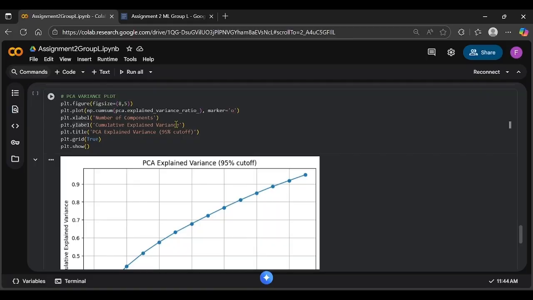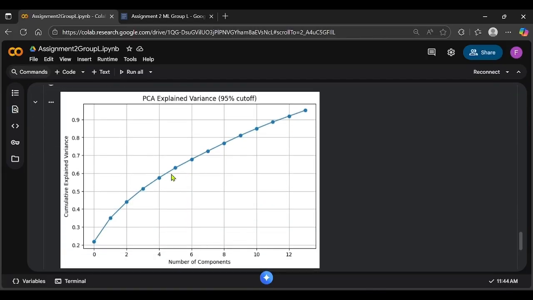Okay, lastly for the PCA variance plot. This graph shows how much variance each principal component explains. The x-axis represents the number of components, and the y-axis shows the cumulative explained variance. As we can see, the curve rises quickly and crosses 95% after a few components. That's why we set n_components equal to 0.95 earlier. It means PCA was able to reduce dimensionality significantly while keeping all the important information from the original dataset.